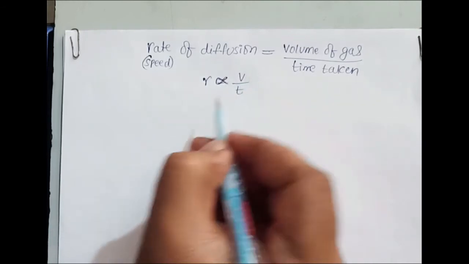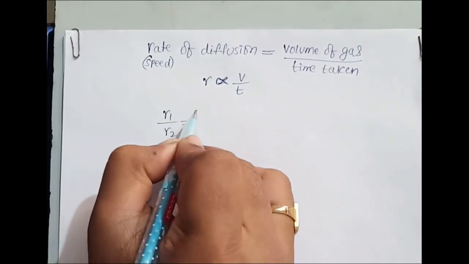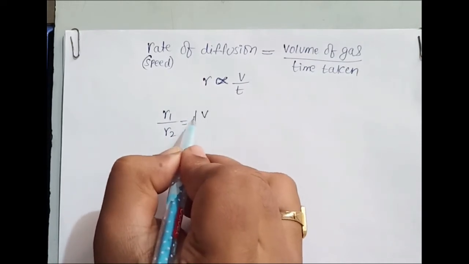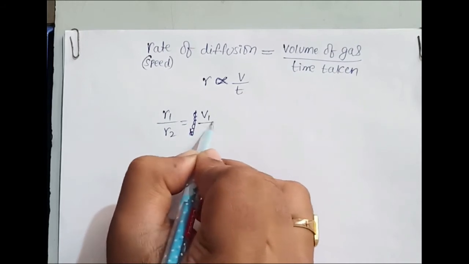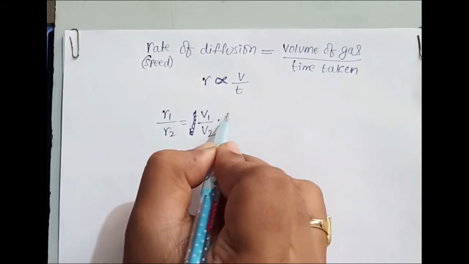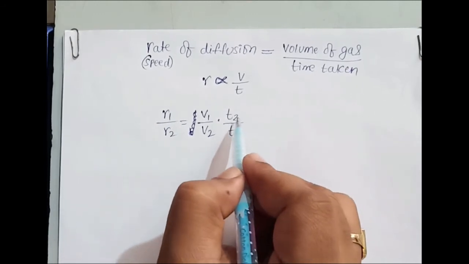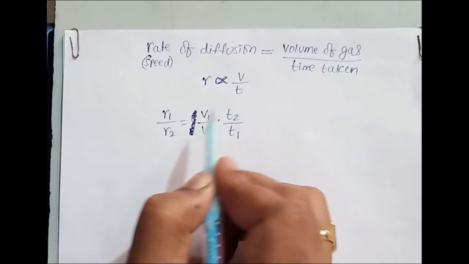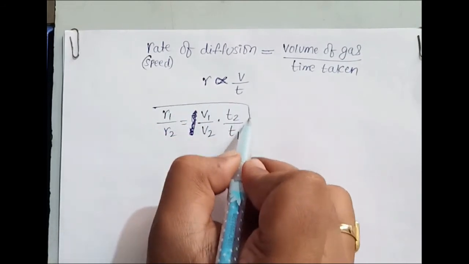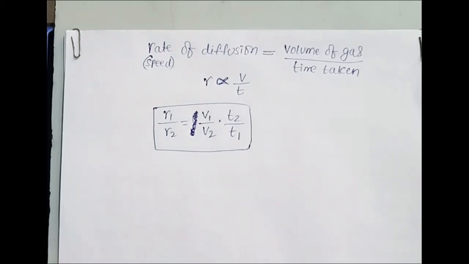So as per this formula, what can we write? R1 by R2 is equal to V1 by V2 into T2 by T1. Under root is not there. So don't get confused here. It is time. T is time. It is not absolute temperature. So this is another formula. So this is all about Graham's law of diffusion, which is over. It's a very simple one.